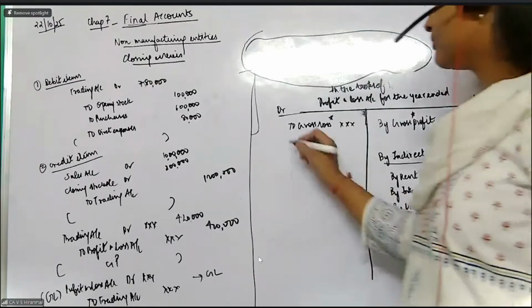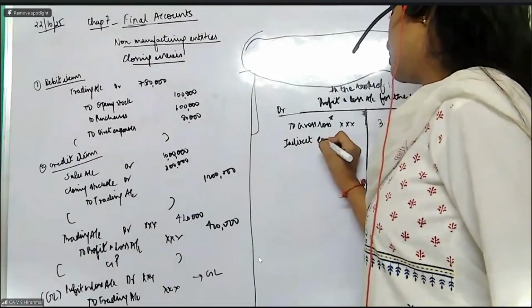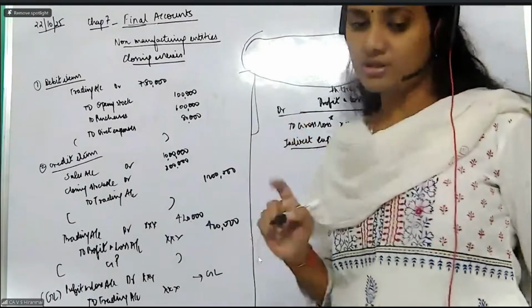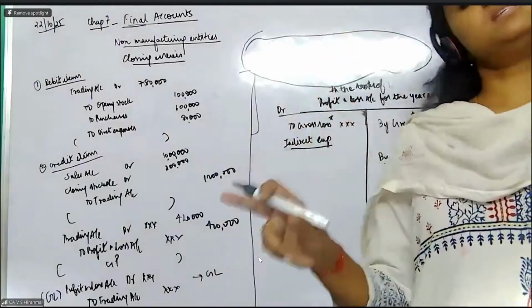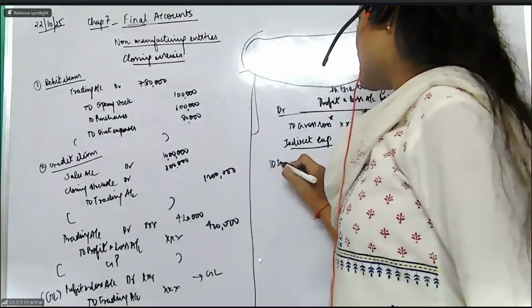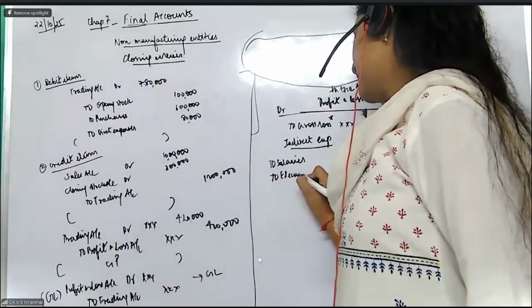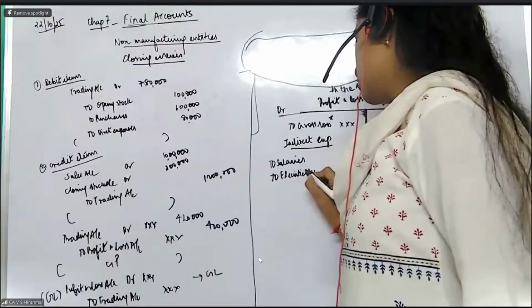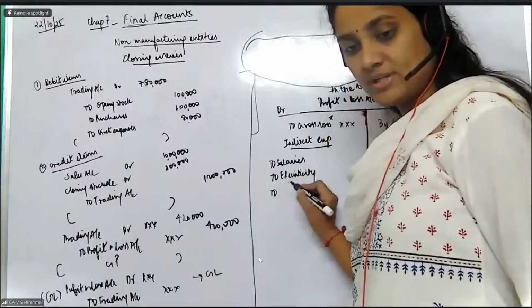Then madam, what about the expenses? You have different kinds of indirect expenses. Wages will go to your trading account, salaries will come into your P&L account. Indirect expenses can be salaries, electricity. If it is power, then it will go to the trading account. Electricity is the word used for the office, so it will come here.